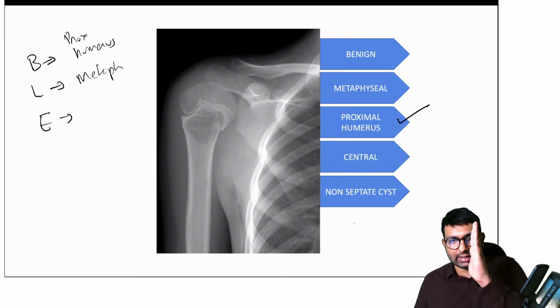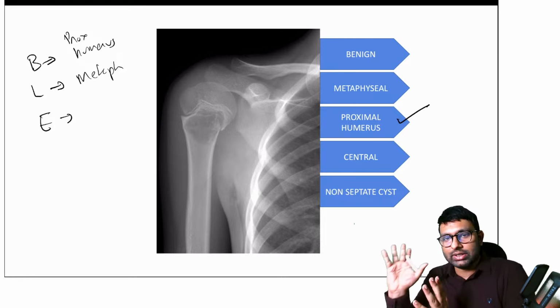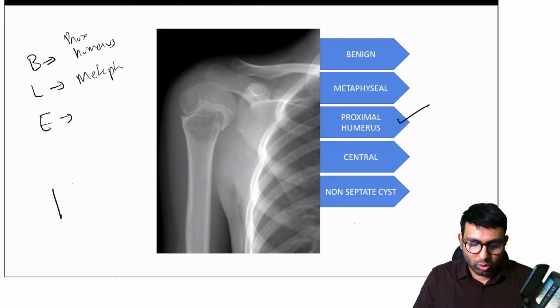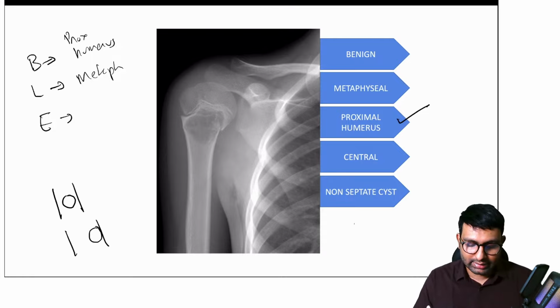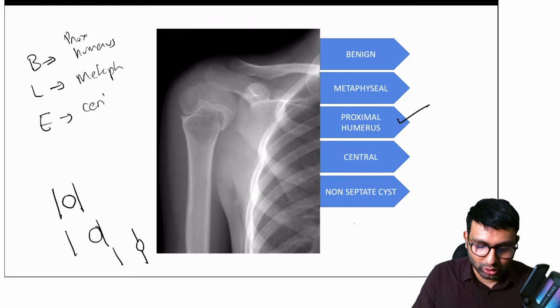Do you think this is a central tumor? Is it present centrally, eccentric, or stuck to the cortex? Three types I'll tell you. One is central like this, another is eccentric like this, and third is cortical like this. Which type is it? Central. Yes, central. Correct. So you're getting the hang of this.